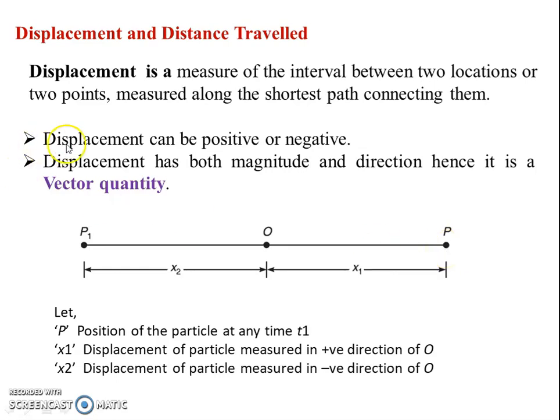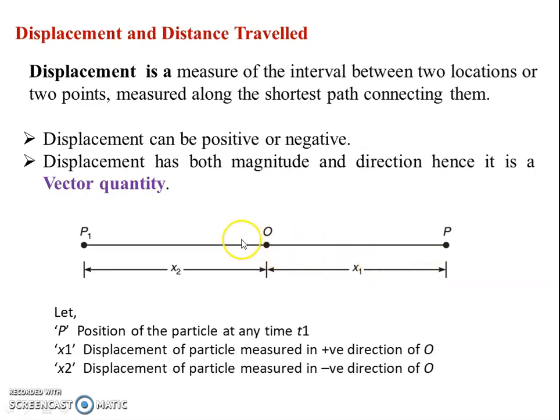Now displacement can be positive or negative. In this figure, O is at the center. If I consider right side movement as positive and left side movement as negative, then if I move from O to P at x1, it is positive x1.